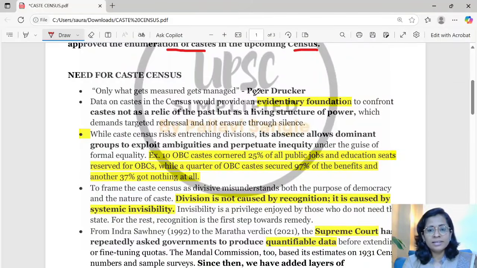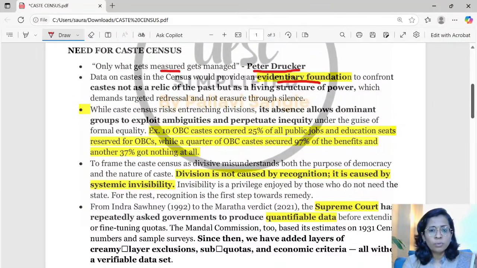First of all, as rightly said by Peter Drucker, only what gets measured gets managed. That means if you don't have data for a particular thing, managing that thing, handling that thing and analyzing that thing thoroughly is really a little impossible. This is the case with our administration also. It lacks an evidentiary foundation of caste related data. So most of the policy benefit percolation is not happening to the desired castes and desired vulnerable sections of society.